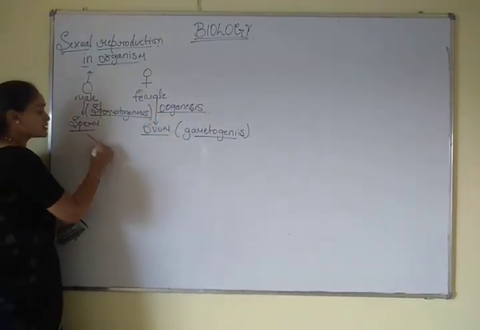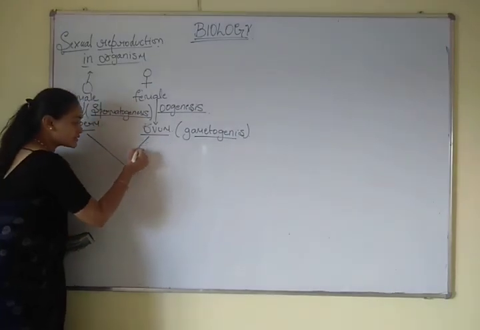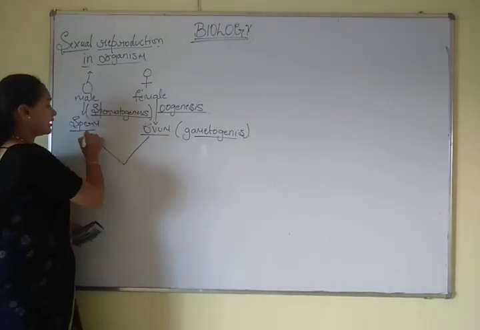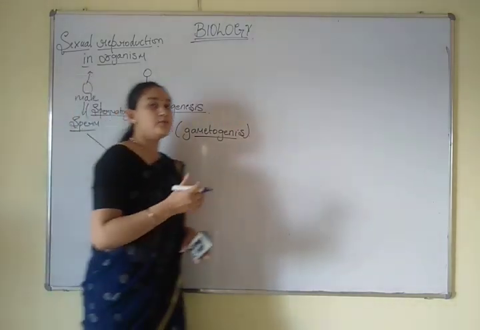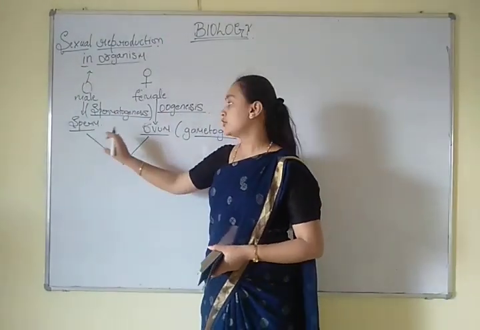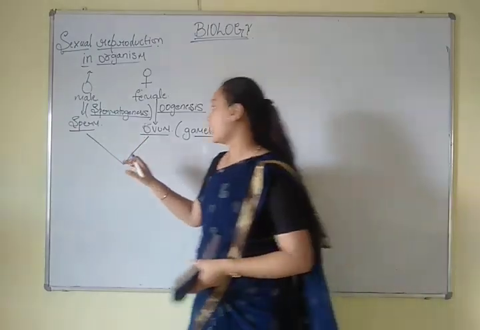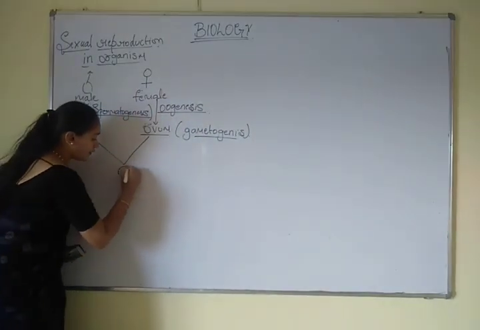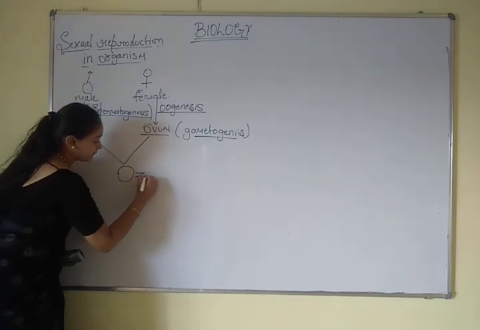During the process of fertilization, the sperm and the ovum fertilize together during the reproductive phase, and after the fertilization it forms a zygote.